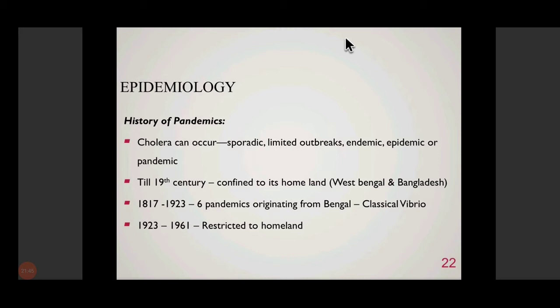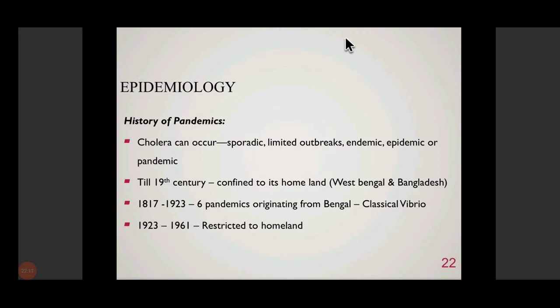Okay, pandemic, everybody knows now, is a disease which has rapidly spread throughout the world and is causing havoc throughout the world. Epidemic is a sudden increase in the number of cases, but that remains somewhat localized to a city or a state or a smaller area. Endemic is a disease which is always present in a particular area.